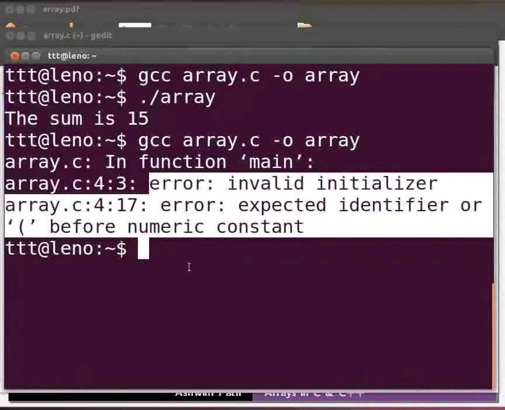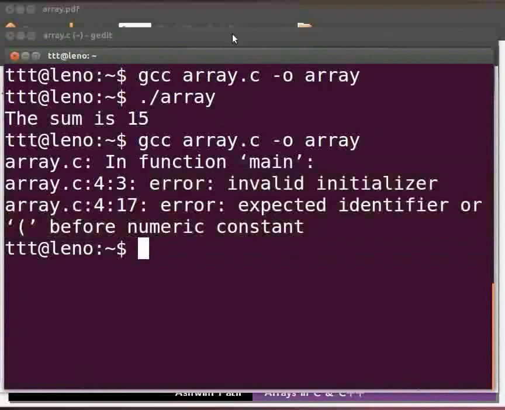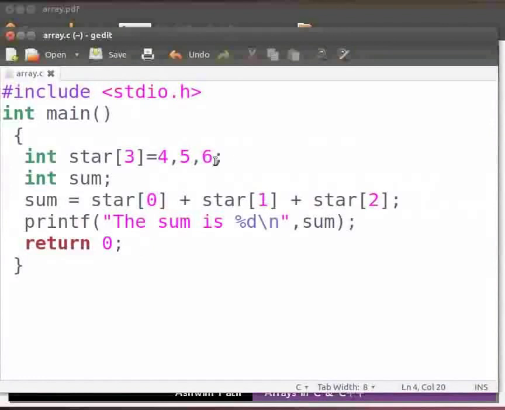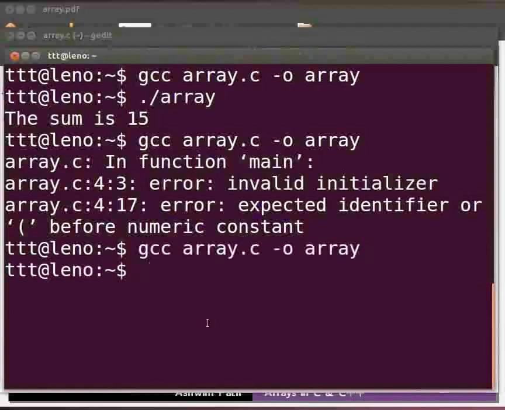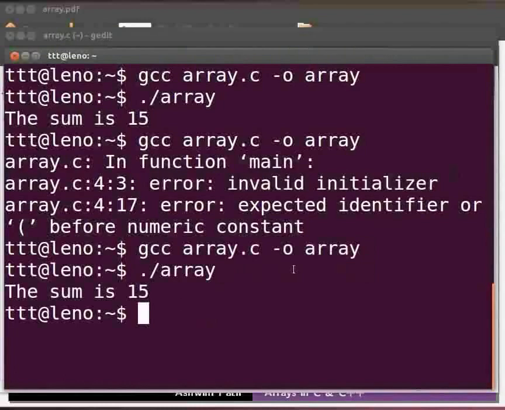Come back to our program. Let us fix the error. Type the curly brackets here at line number 4. Now click on save. Let us execute. Come back to our terminal. Let us compile as before. Let us execute as before. Yes, it is working. Now we will execute the same program in C++.